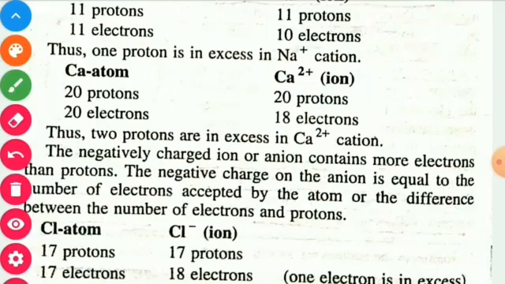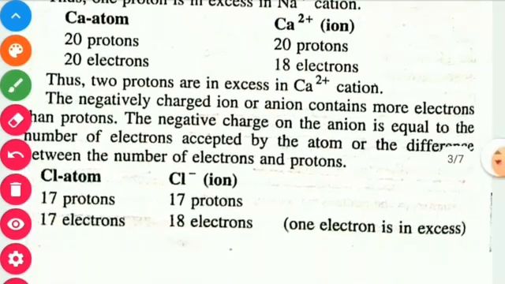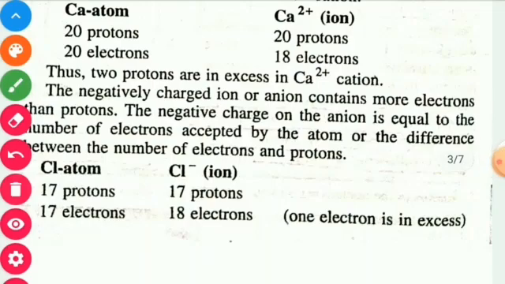Here the example of chlorine is given. The atomic number of chlorine is 17 and the mass number is 35.5. So chlorine, the element, is a neutral particle carrying 17 protons and 17 electrons.